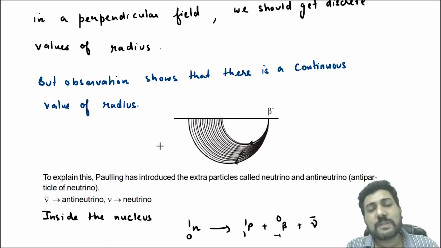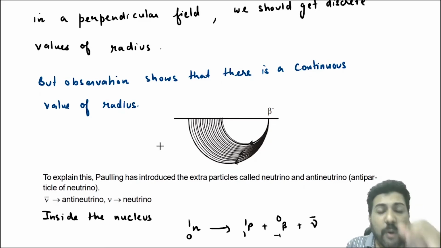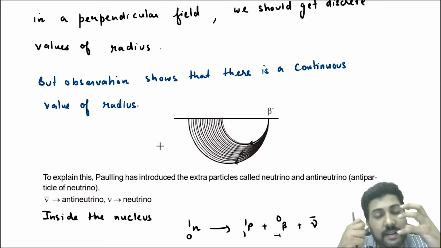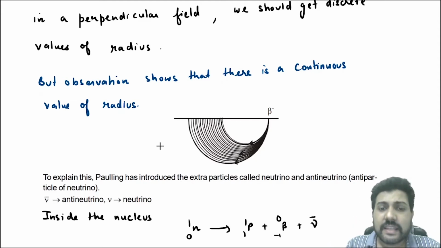Now, how do we explain this? Pauli was the first scientist who explained this using the concept of neutrino and antineutrino. At that time, he was the first to introduce a new particle, the neutrino and antineutrino.